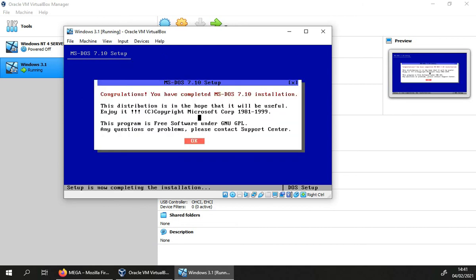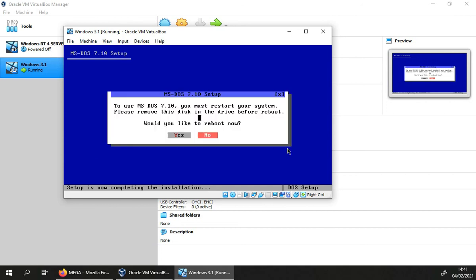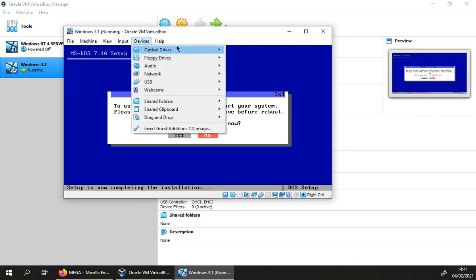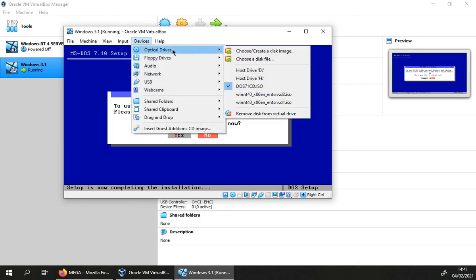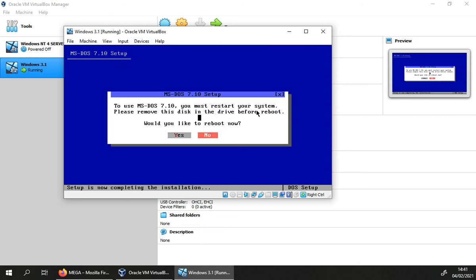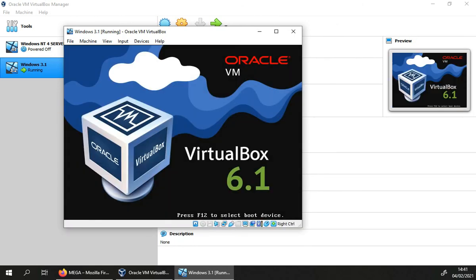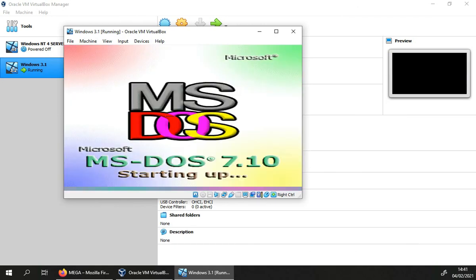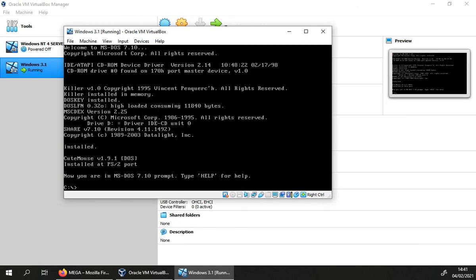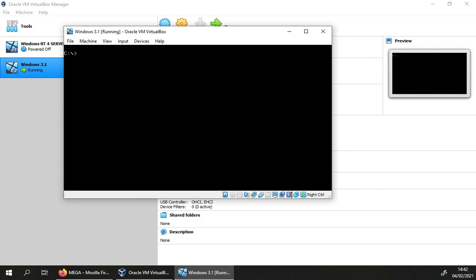All right, there we go. So DOS is complete. Now, before you press yes, take the ISO file out, so that when you reboot it, it doesn't reboot back to the setup page. Once we reboot, we should come up with DOS. Yep, there we go. As you can see, it's starting up. And there we go. So now we can clear all this, and then we can check.